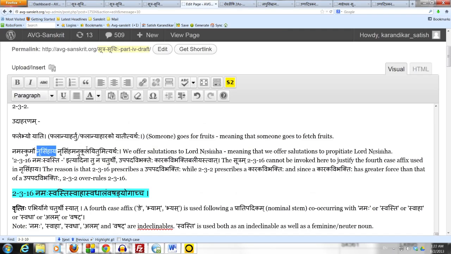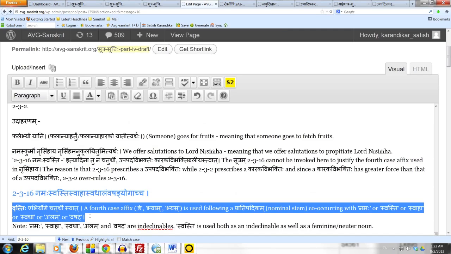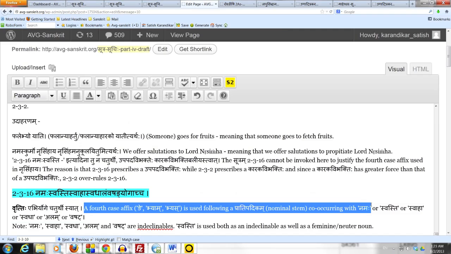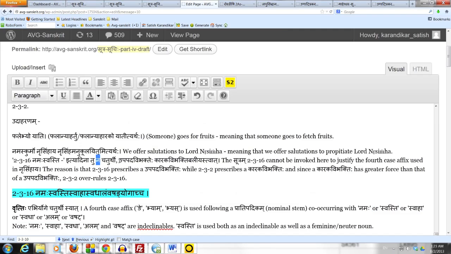Now the question comes, couldn't we just use the sutram 2.3.16, namah svasti, etc., which we'll be learning shortly, which prescribes a fourth case affix following a pratipadikam that is in conjunction with namaha, etc.? The answer is that no, we could not use 2.3.16. Why? Because upapada vibhakteh karaka vibhaktir baliyasi.